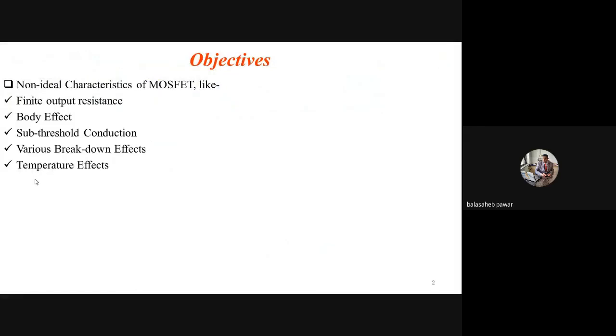So our today's session objectives are the remaining non-ideal VI characteristics of MOSFET. Yesterday we completed one of those characteristics, and that is finite output impedance or resistance. Then the next non-ideal characteristics are body effect, subthreshold conduction, various breakdown effects which occur in MOSFET, and the temperature effect. So we'll go on to discuss in detail all these non-ideal VI characteristics under these objectives.